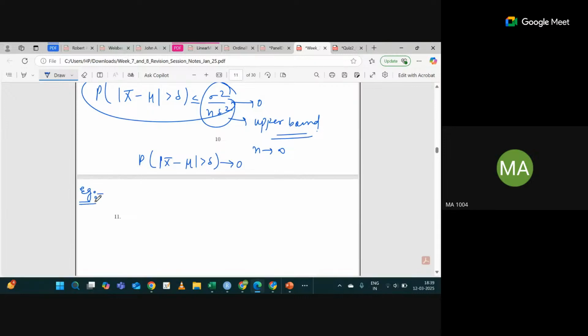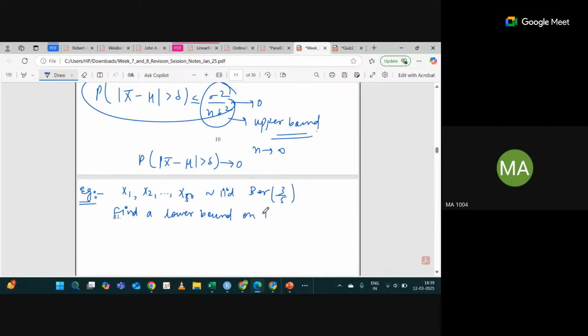Okay, great. So let's see an example related to this. I will take one example, then I will move ahead. Let's say x1, x2, and so on up to x50 are IID Bernoulli with success probability 3 by 5. My question is, you have to find a lower bound, not an upper bound, so we have to use the second form.